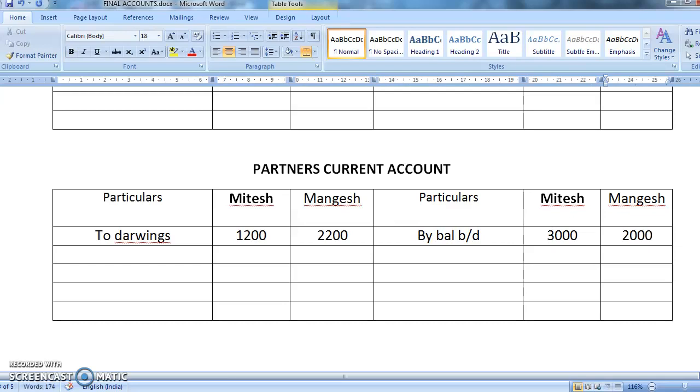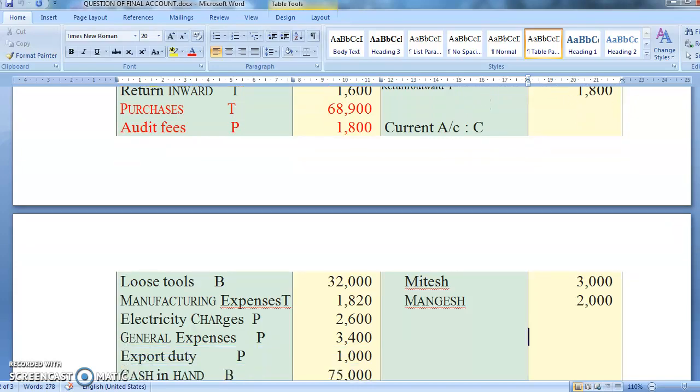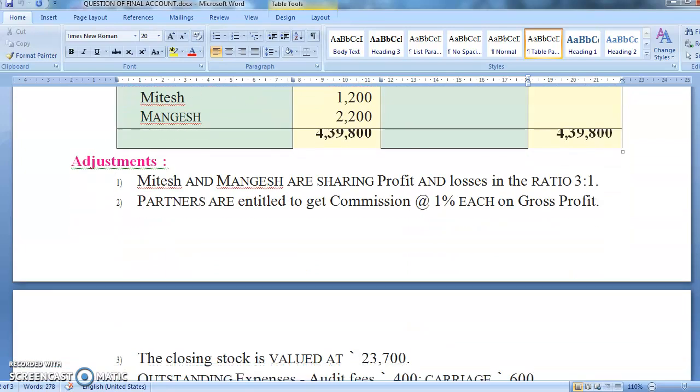So by this you have completed the posting of the trial balance. Remember, students, the posting also plays a very important role. I have already told you, every correct posting is going to give you half a mark. So at least this much you should know, as you have done all this in 11th standard also. Okay, the posting is over.